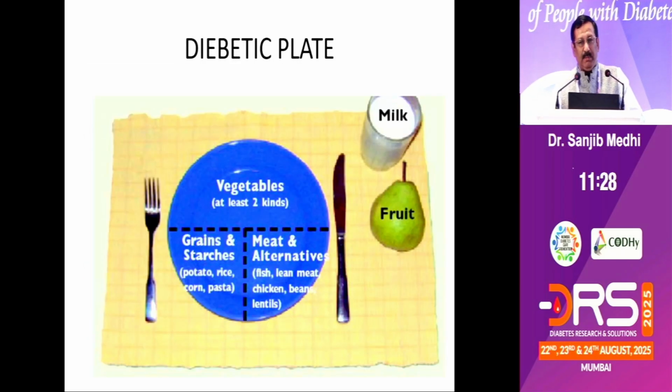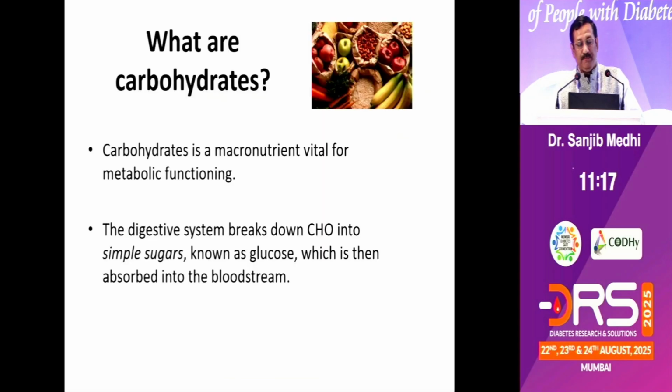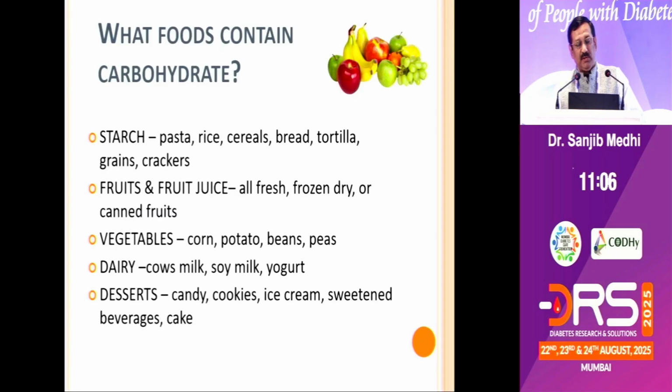And this is a typical diabetic plate, which you all know, that half of the plate should be of vegetables, 1/4 should be of meat alternative, meat, fish and all, and the other should be of grain, that is carbohydrates. And what are carbohydrates? They are the most important essential macronutrient from which we derive the glucose, on which the body runs to make the final ATP molecule. And these are the sources of carbohydrate: the starch, the rice, the cereals, breads, fruits, fruit juices, vegetables, dairy products, desserts. They contribute to our carbohydrate load.